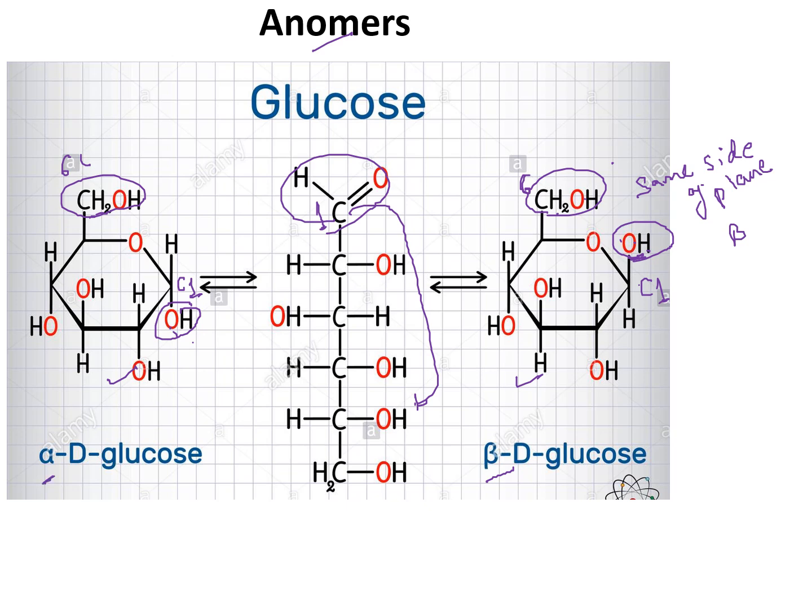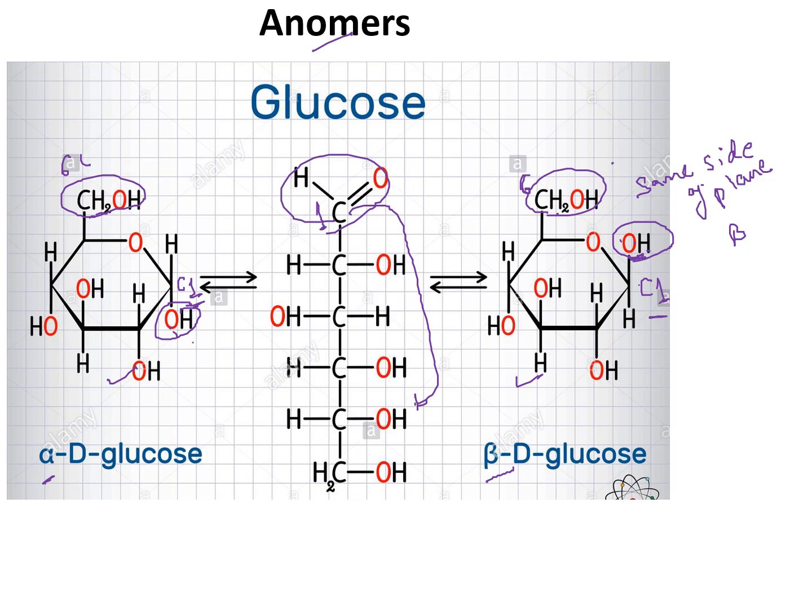This is the difference between alpha and beta glucose, and these are called anomers. When two molecules differ in configuration only at C1, only at the anomeric carbon, they are called anomers.